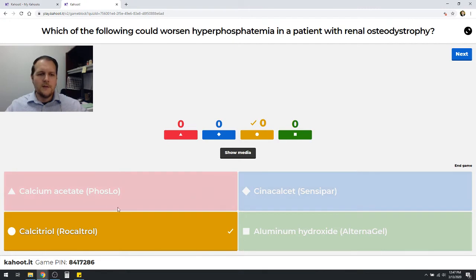Now, these other two agents here, calcium acetate, just by looking at the name, you should know that it should get phosphate levels lower. This is going to be a phosphate binder that works in the GI tract. So phos low, because it helps to bind phosphate, and you can just eliminate it through the feces. And similarly, aluminum hydroxide could also be used for that same purpose. It'll bind phosphate, and then you just eliminate it through the feces, no problem.